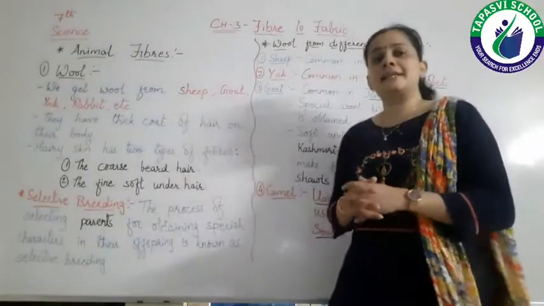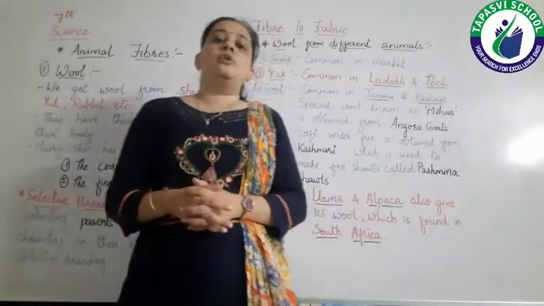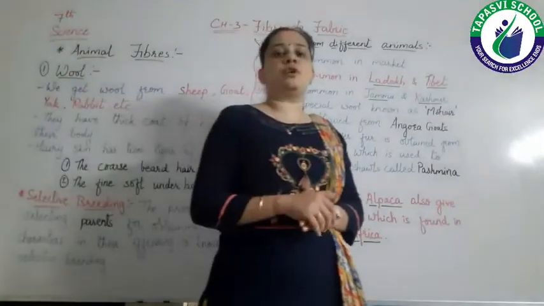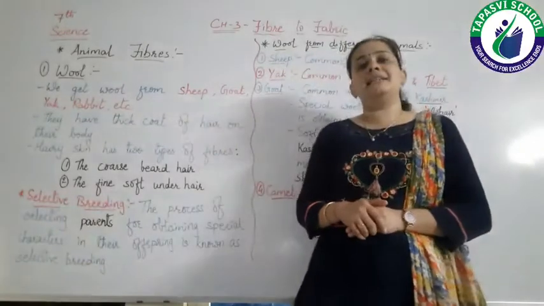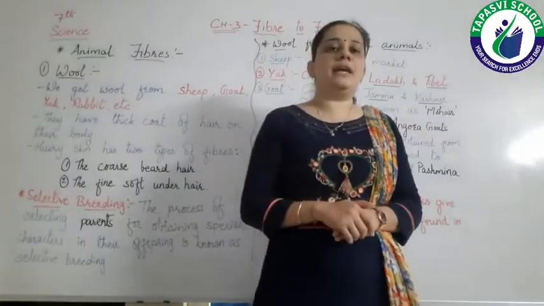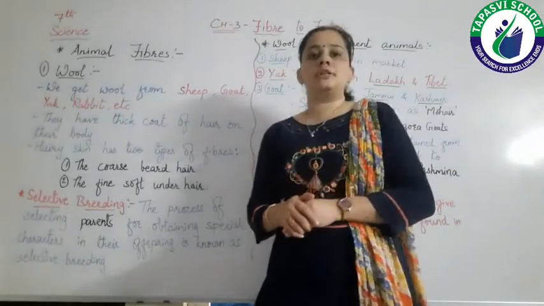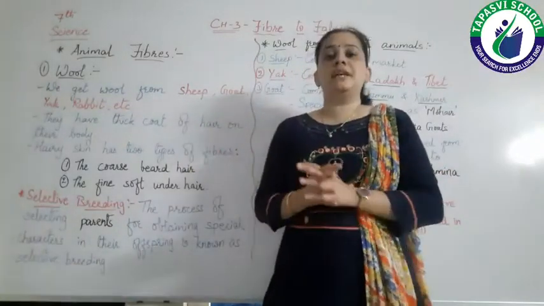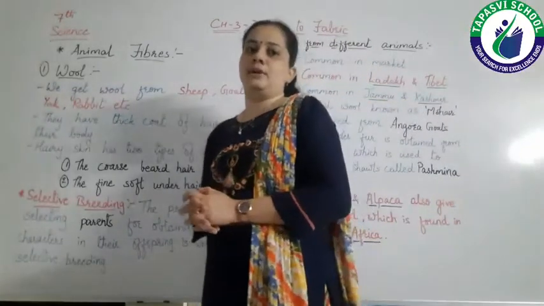Okay, and this hair is known as fleece. So we are removing this fleece of the animal, and then from this fleece we can make sweaters, scarves, shawls, etc. So this wool we get from the fleece of the animals.